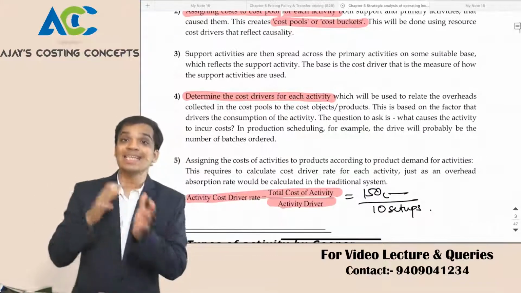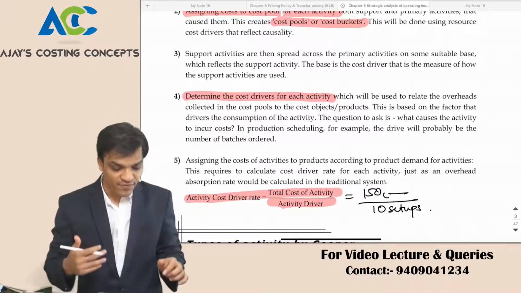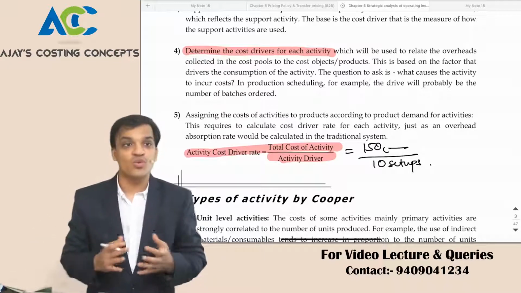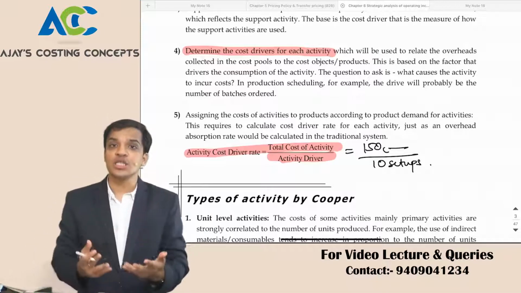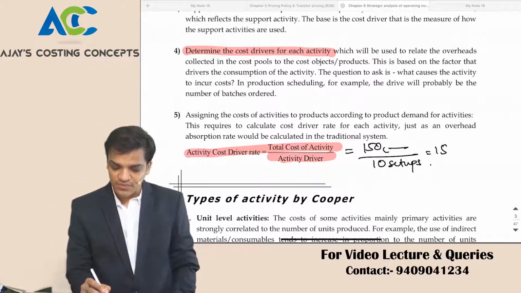Then you assign why this activity is happening, what the support for that is. So we come to know that it is because of the number of setups. Then we determine the setup resources. So we assigned 10 setups, right? Then we assign the cost per setup. We come to know 1,50,000 divided by 10 setups, that is 15,000 per setup, right?